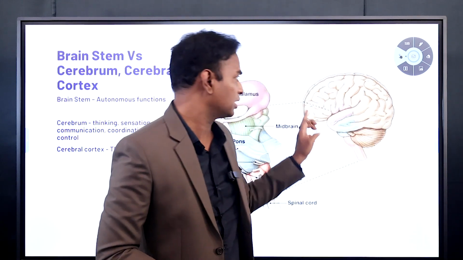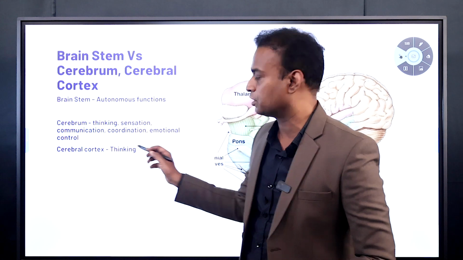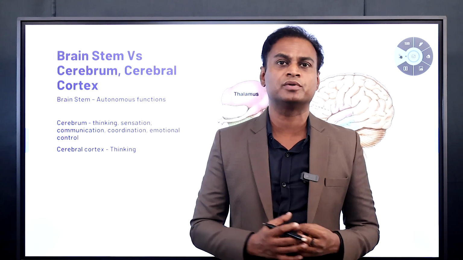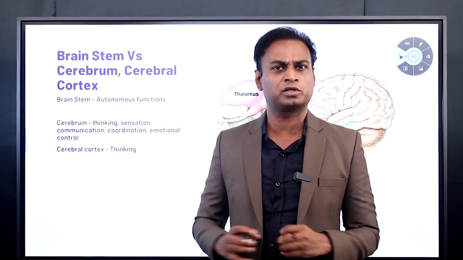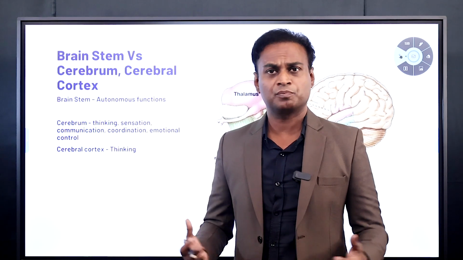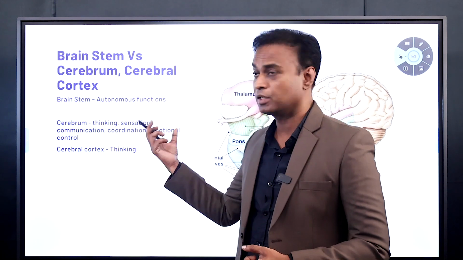The outer part of the cerebrum is known as the cerebral cortex. What is the function of especially this outer part? That is thinking. This is the thinking that makes the difference between human beings and other animals. Other animals are similar to human beings in all the ways. You take respiration, digestion, excretion, reproduction, nervous system, everything is the same except for this cerebral cortex.